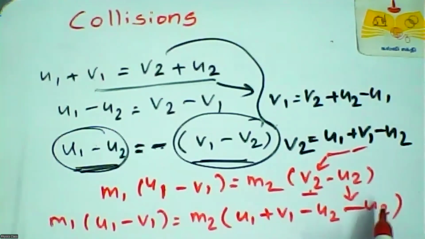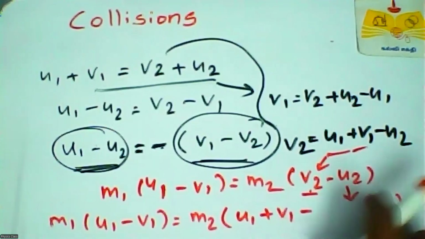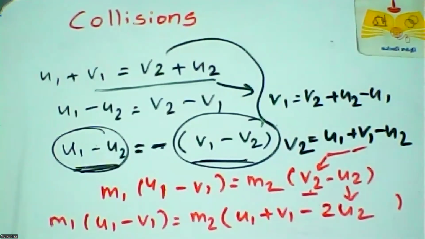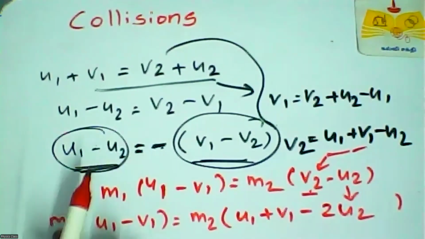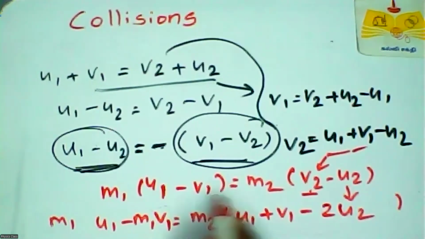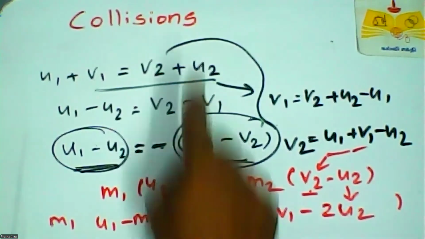Minus u2 means minus 2u2. So we will multiply m1 into u1, so m1 u1, m1 into v1, m1 v1, and here also m2 is multiplied by u1 and v1. I will write it here.